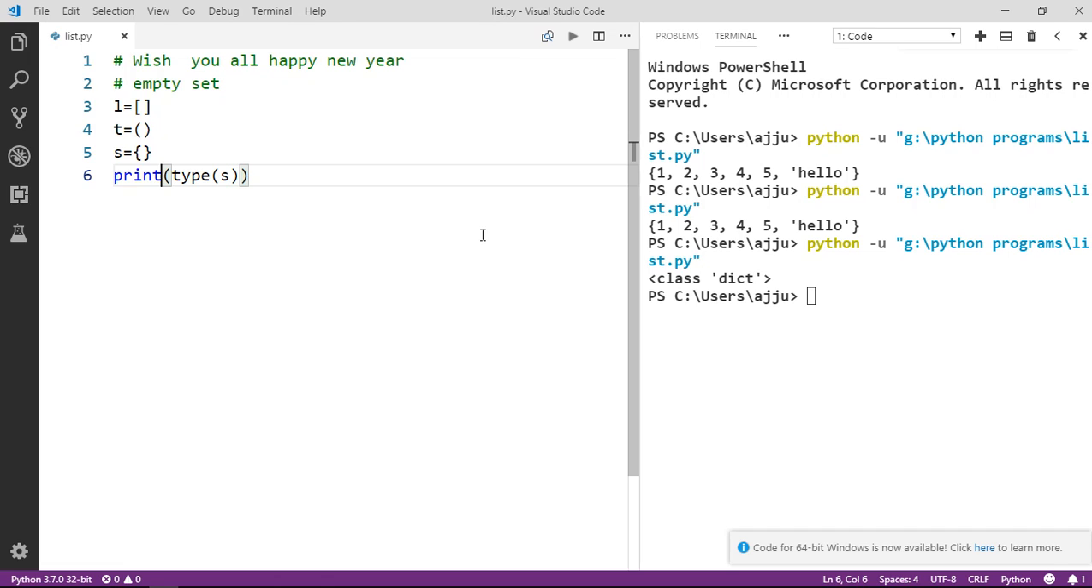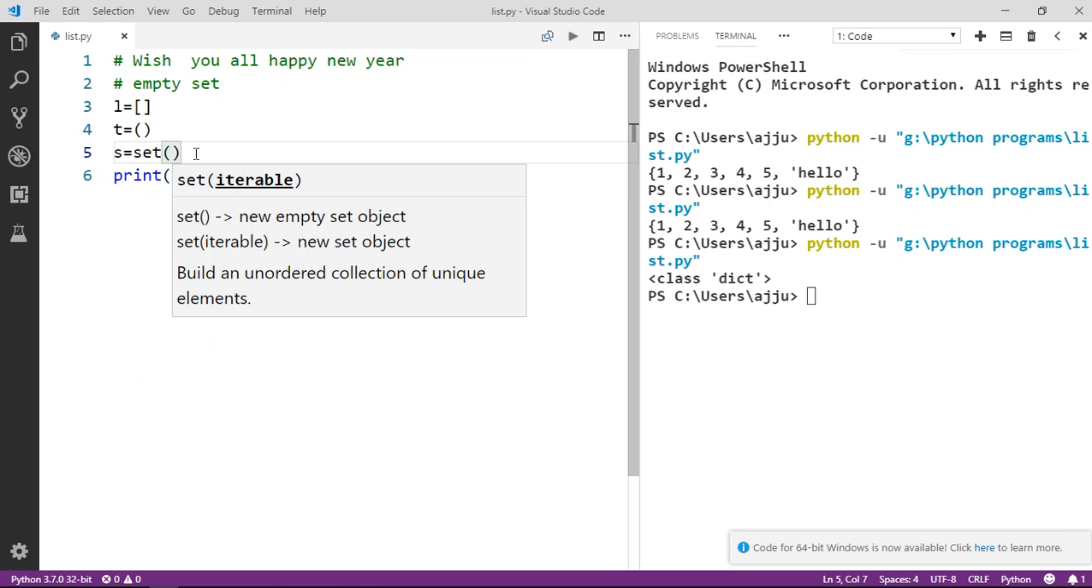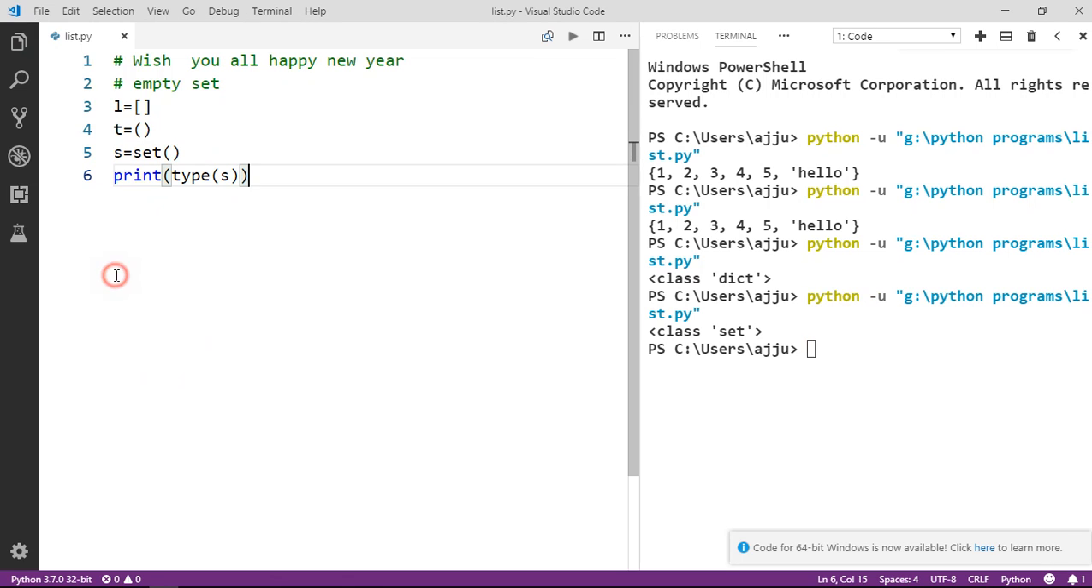So how can we create an empty set? It's an important point. For this we have the function set. If you want to create an empty set, you have to call the set function. Now if I check the data type of this, it is going to show that you are using a set.